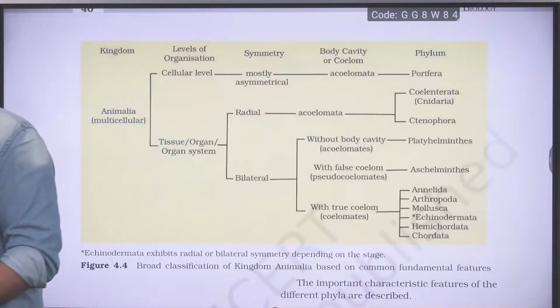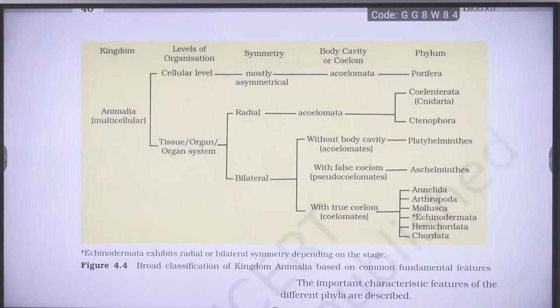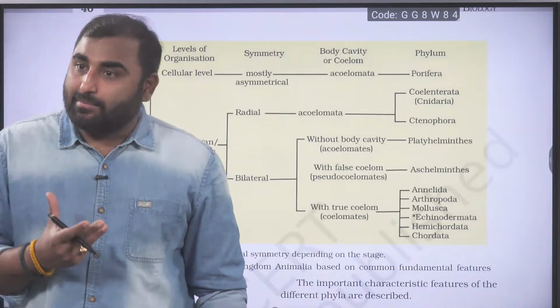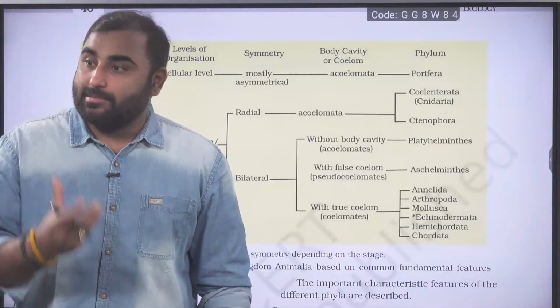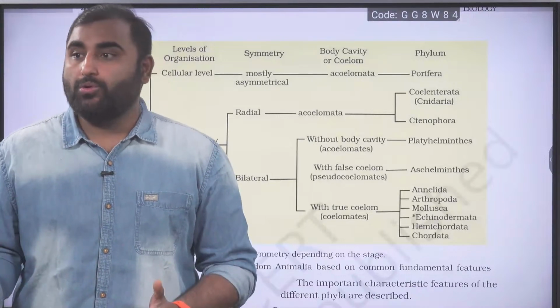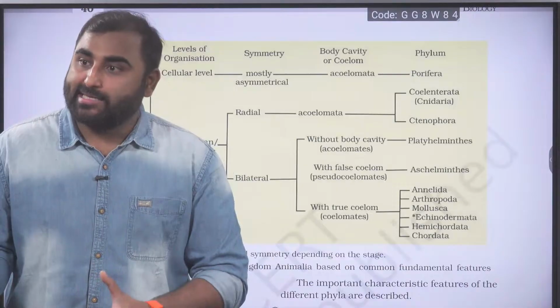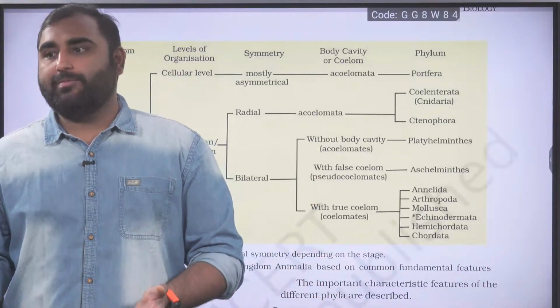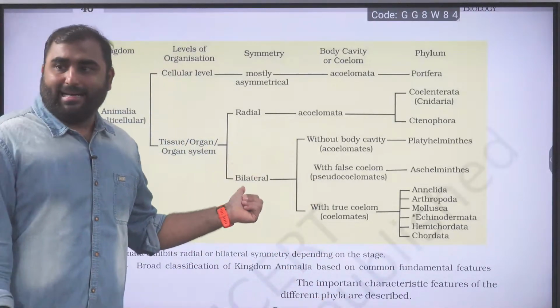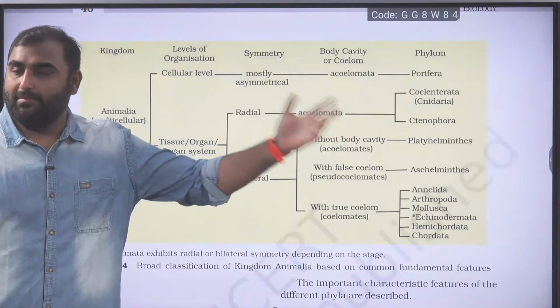Bilateral symmetrical organisms may show all the three coelomic conditions. Yes? Is my statement correct? They may be acoelomate, they may be pseudocoelomate, they may be true coelomate. So bilateral acoelomate is your Platyhelminthes.